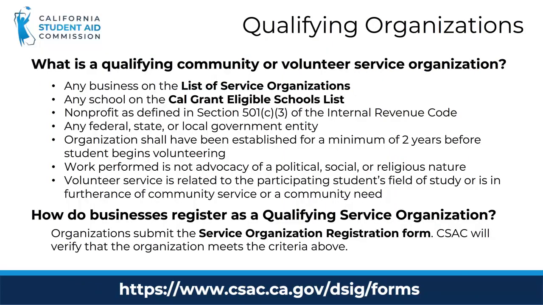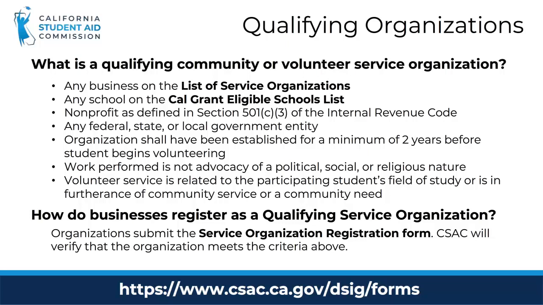A qualifying community or volunteer service organization includes any school on the Cal Grant eligible schools list. It can also include a nonprofit as defined in Section 501(c)(3) of the Internal Revenue Code and any federal, state, or local government entity. The organization shall have been established for a minimum of 2 years before the student begins volunteering.